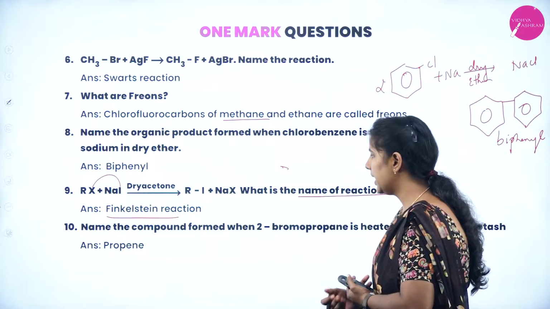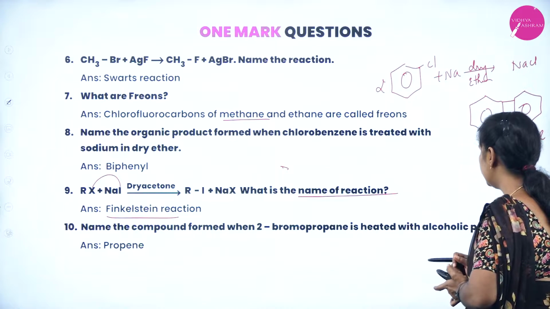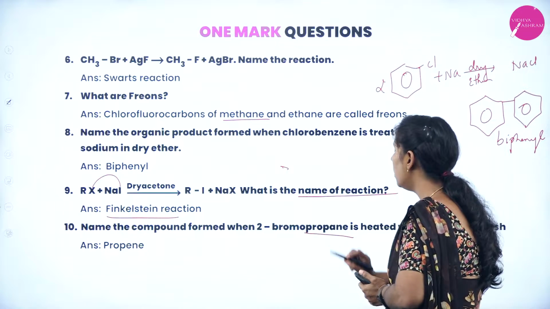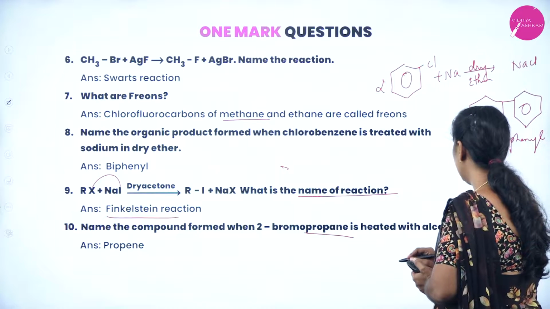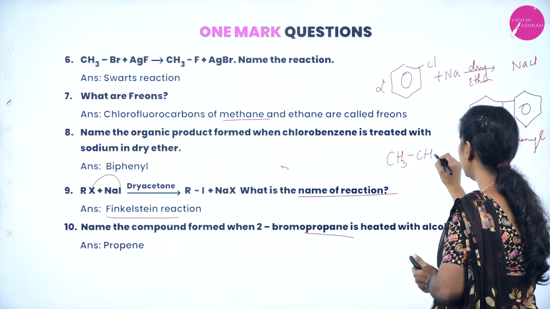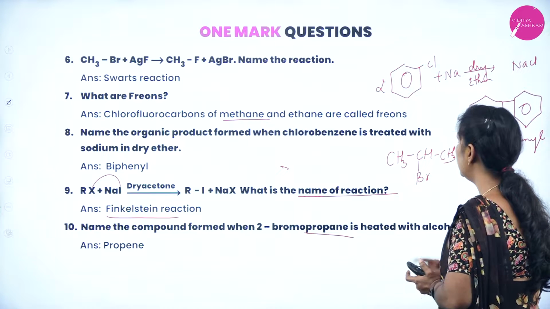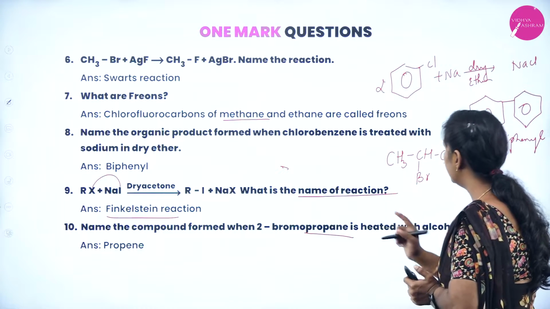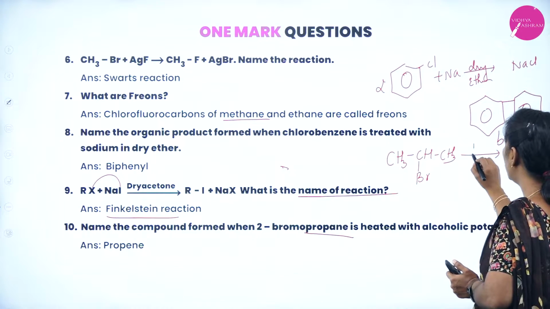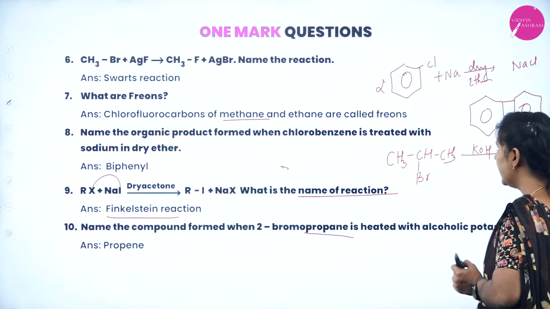Finkelstein reaction. Next, name the compound which is formed when 2-bromopropane is heated with alcoholic potash. So, it is nothing but what? 2-bromopropane can be written as CH3CHBrCH3, with bromine on the second position of propane as the substituent group. So, when this is treated with alcoholic potash, what is the product that you are expecting?